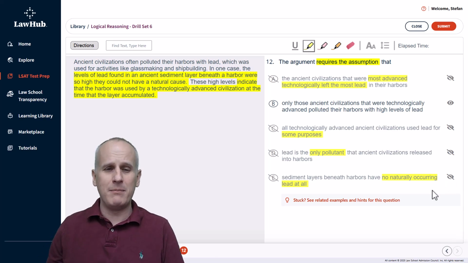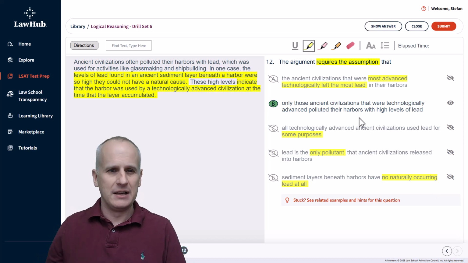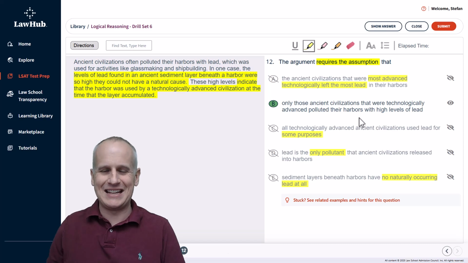You may have just heard me reference this idea of the negation test. Remember that your necessary assumption correct answer choice, when you negate it, apply the opposite of the statement, should cause the entire argument to fall apart. So let's briskly take a look at choice B and consider the negation. If instead of saying only, we said not only. So not only those ancient civilizations that were technologically advanced polluted their harbors with high levels of lead, well, then it doesn't have to be a technologically advanced civilization that polluted this harbor. It could be some of the other ones. So through the negation test, we can see this is a negated fail, or potentially by prediction, we might have gotten to the correct answer of choice B a little while ago.